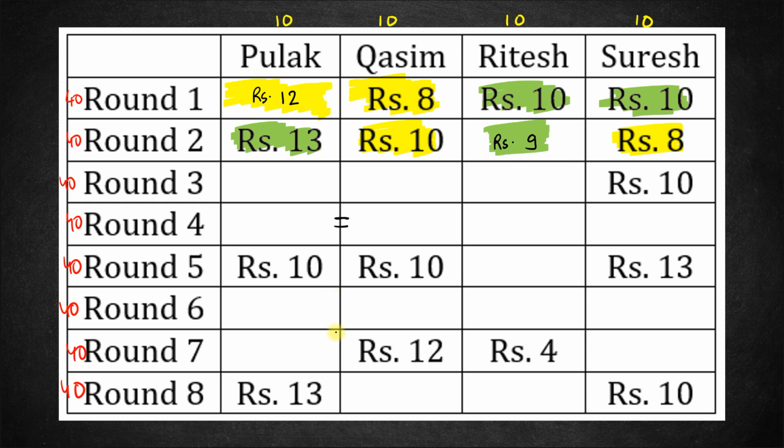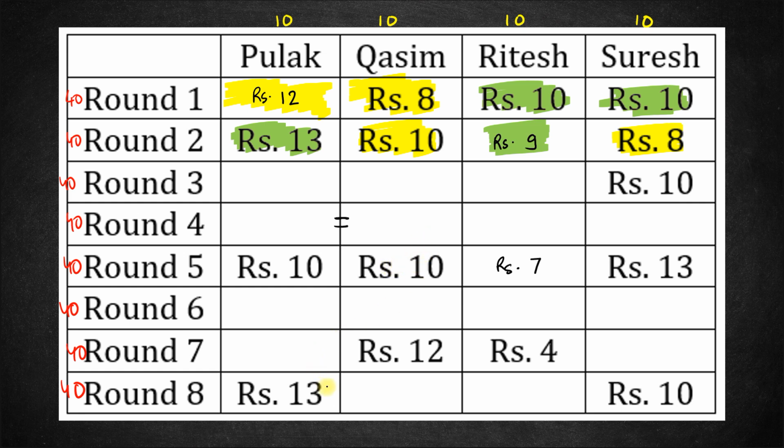Now let's look at round 5. In round 5 also, the sum of all the numbers should be 40. So 10 plus 10 is 20 plus 13 is 33. So the only amount remaining is 7. So this should be 7 over here. Now who pairs with whom? We don't know yet. That depends on how the values are changing compared to the previous round, right? So we'll look at the pairing later on.